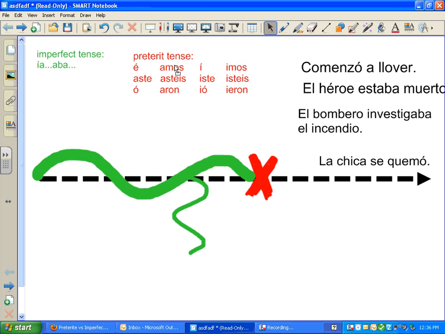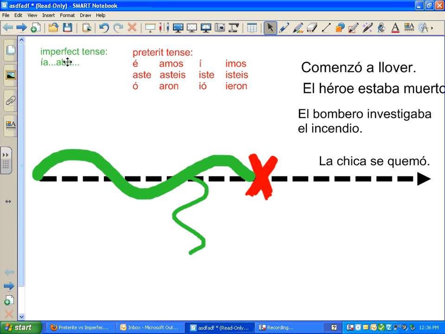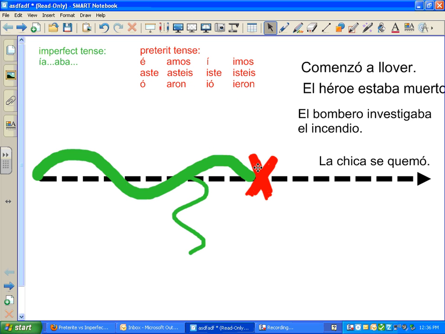So we've got imperfect and preterite. And maybe after this, you'll understand why this is called imperfect, or at least have a better feeling for that. So let's pretend that this is a timeline. And if you can put an action on the timeline, if you can say, boom, this happened right there, then it's going to be the preterite tense. And you notice that they're both red.